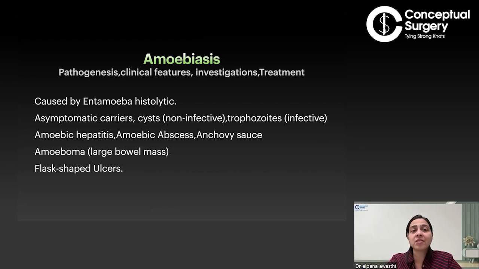Some trophozoites go to the large bowel and cause ulcers, which are the classical flask-shaped ulcers. Some trophozoites, through the portal circulation, can go to the liver and form liver abscesses, or through the portal circulation they can go into the systemic circulation. Then they can form amoebic abscesses anywhere in the body. It can be the lung, they can be anywhere. In the blood, they can form abscesses anywhere.